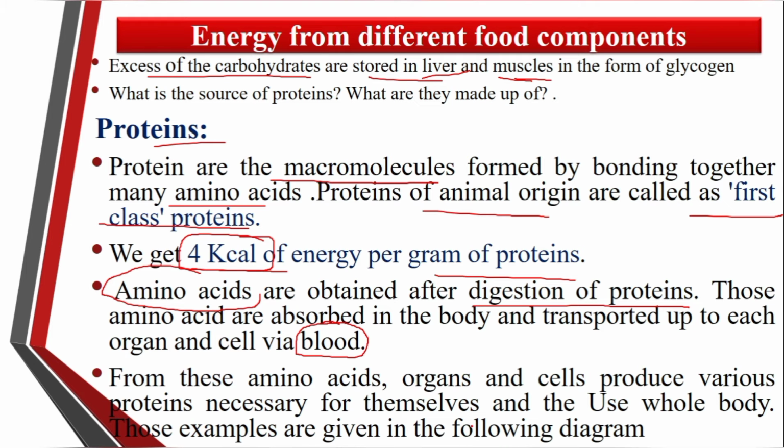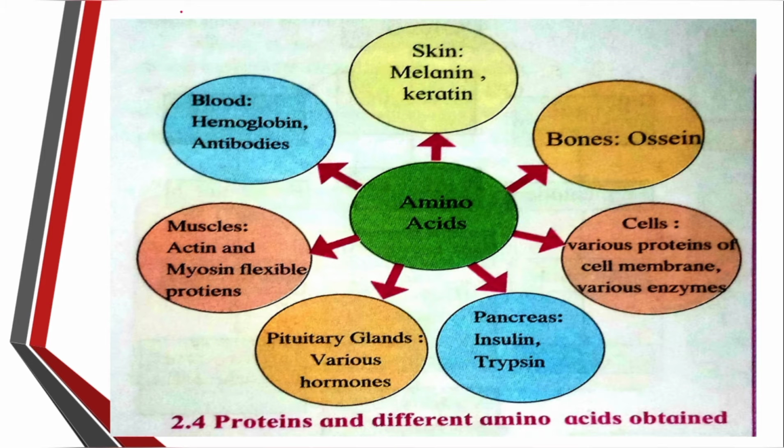Let us see some of the examples related to this point. That's amino acids. In the skin, there is a presence of proteins, melanin and keratin. In the bone, there is a presence of ossein. In the cells, various proteins of the cell membrane and various enzymes.